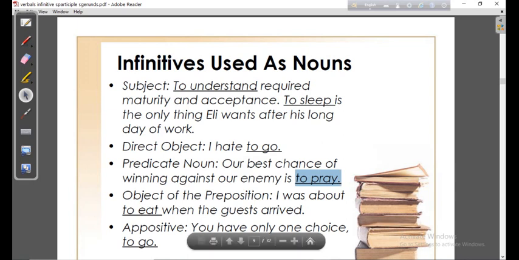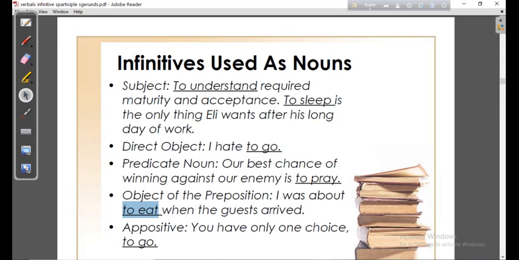Object of the preposition: I was about to eat when the guest arrived. I was about to, I was ready to do something. I was about to eat. So "about" here is a preposition, and "to eat" is actually the object of the preposition "about". And as it is an object of the preposition, definitely it will be a noun, and we can call it a noun.